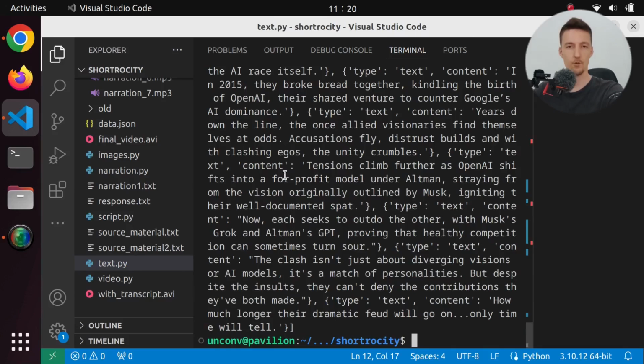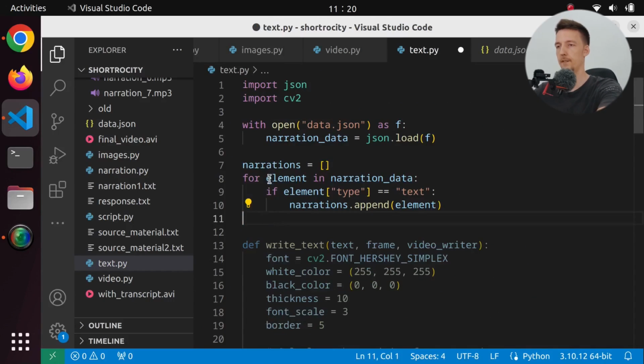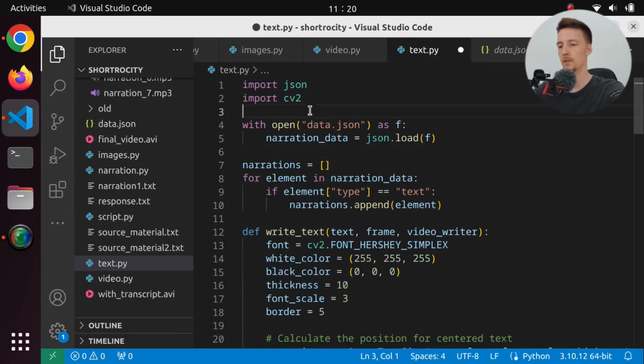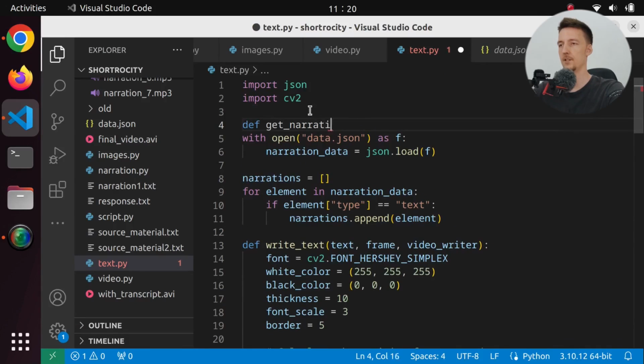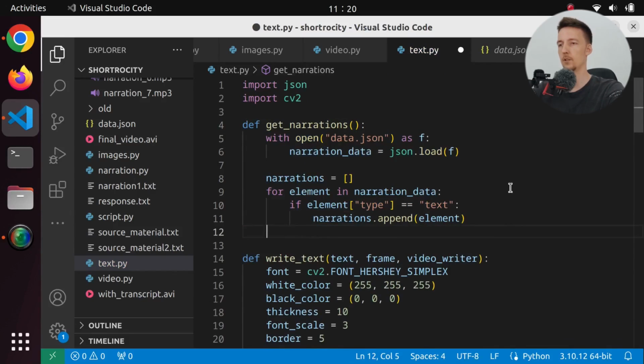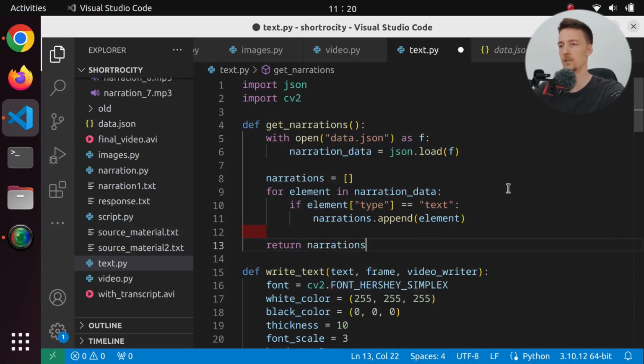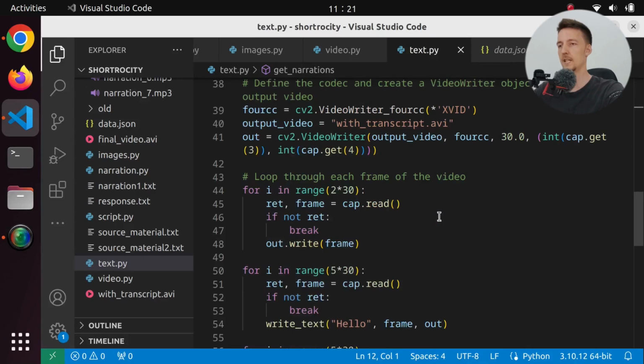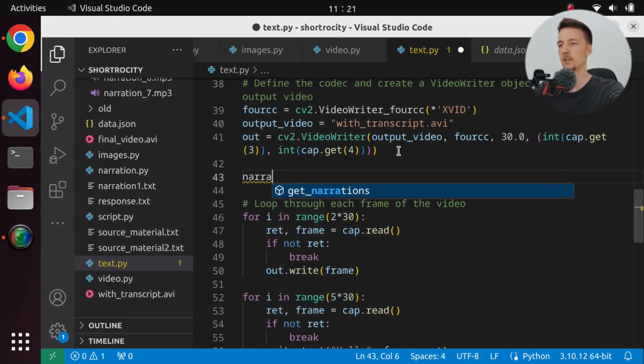Okay, so those are our transcripts for the narrations. So that's fine. Maybe we can even do get narrations, and it is going to do that, and we are going to return narrations. So then we can say down here, narrations equals get narrations.